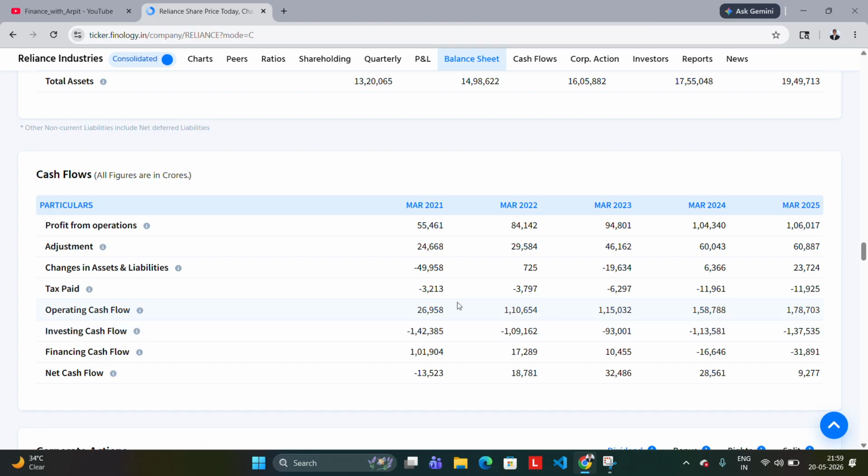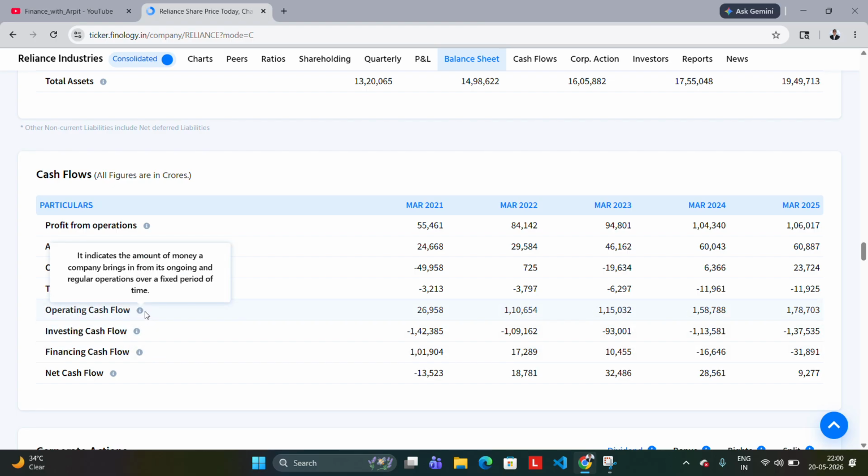But see, the operating profit has been increasing, that is from their core businesses, but their investing cash flow is constantly negative. That means they are still investing heavily in new plants, new stores, inventory, advertising and everything like that. Financial cash flow is negative. That means if they have bought any company or any other business, any small delivery partners or anything like that, their share in that company has decreased. That comes under financial cash flow.